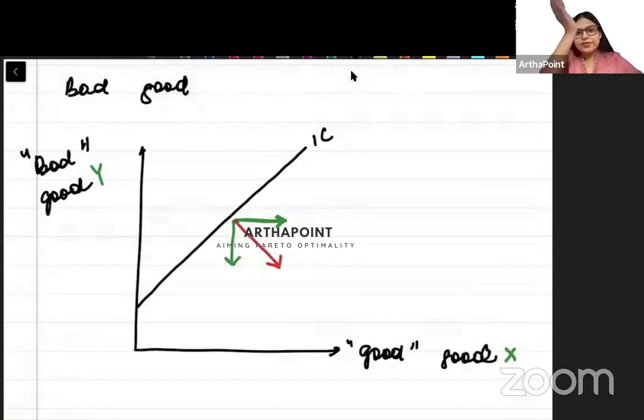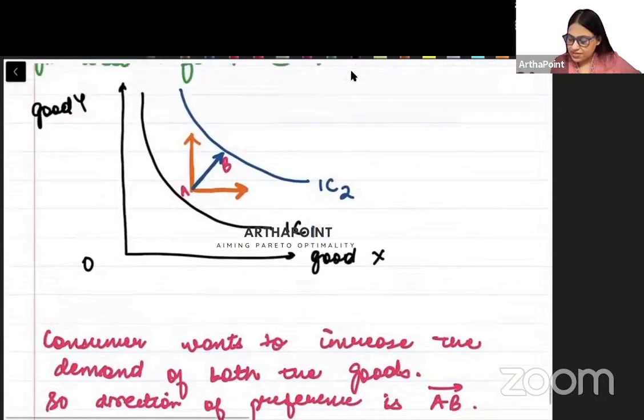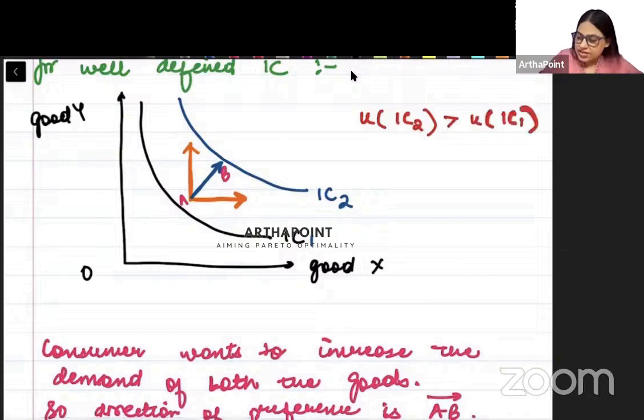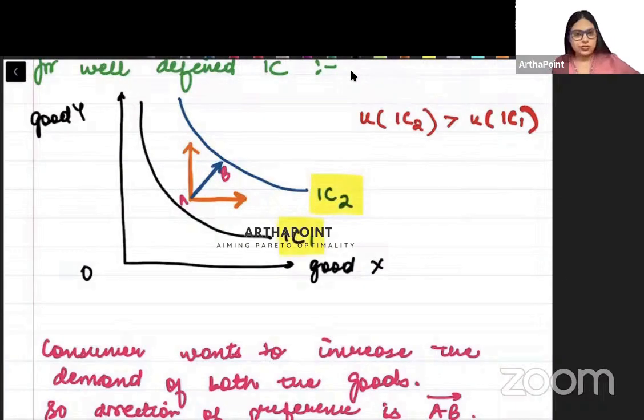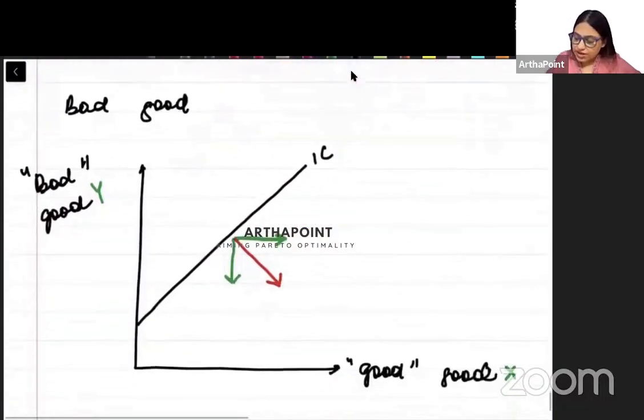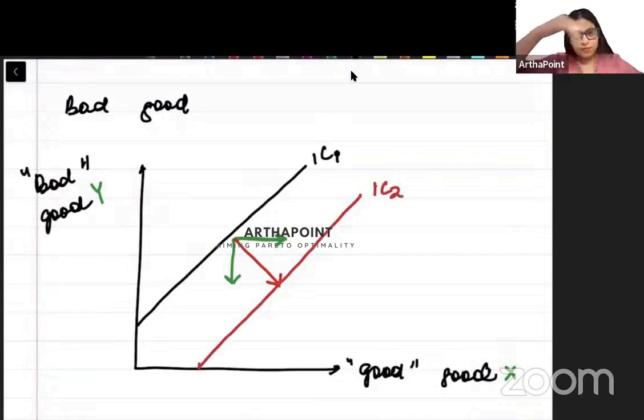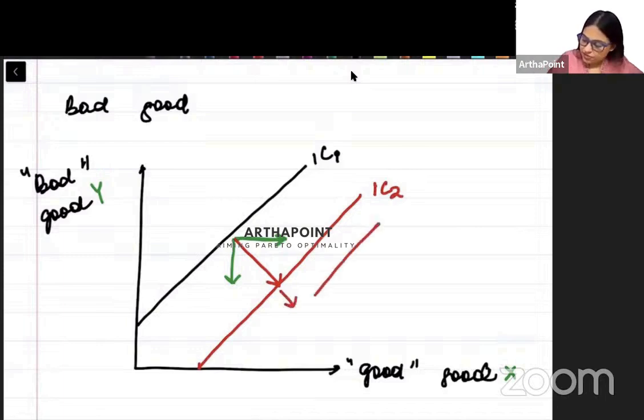It means that the indifference curve which will come towards the right, and right, will give me more utility. Here I am saying that utility from indifference curve 2 is more than utility from indifference curve 1. This indifference curve is giving me more satisfaction. This one is giving me less satisfaction, right? So if this is IC1, indifference curve 2 will be here, beta. The direction of preference is like this. So indifference curve 3 will be here.